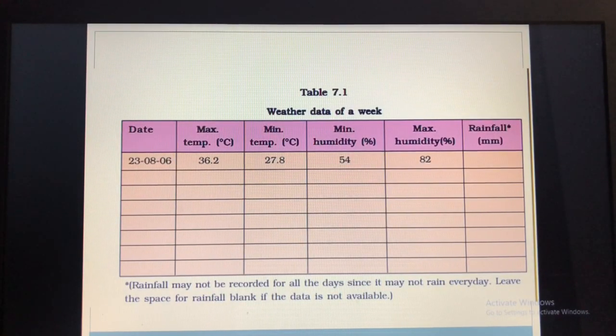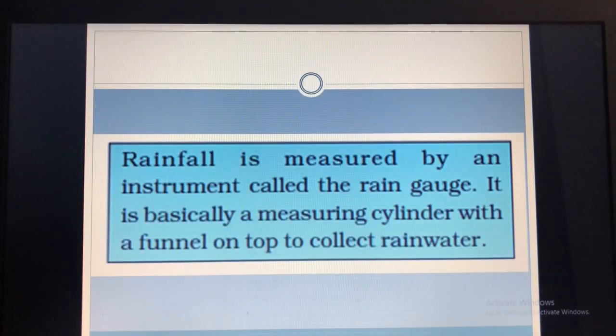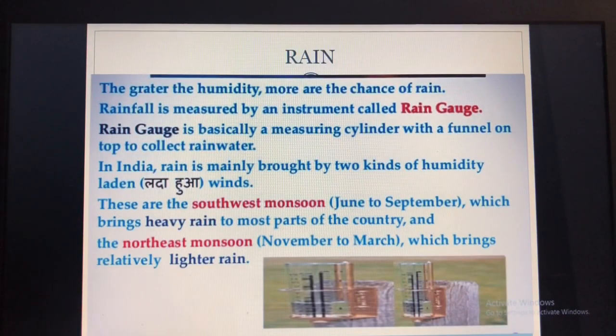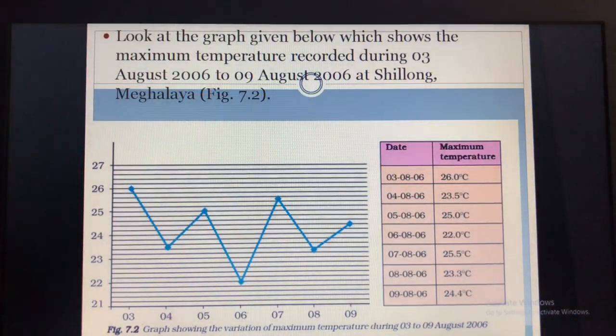Then we had calculated the weather data of a week. Then we had studied about the device used to measure the humidity, which is called a psychrometer or hygrometer. Then the instrument used to measure the rainfall is called a rain gauge. This is a rain gauge.